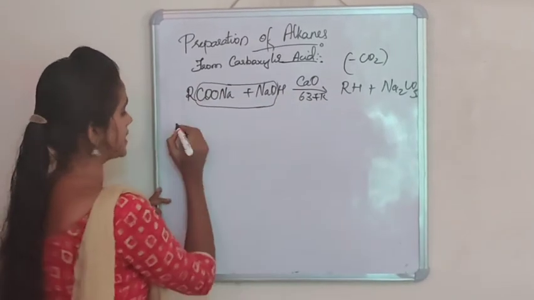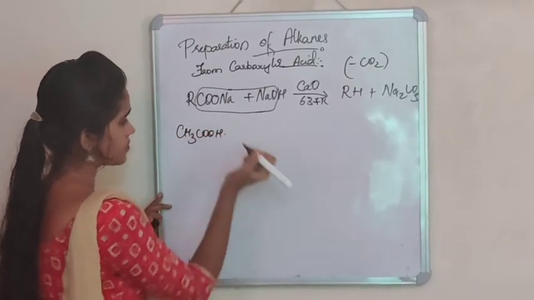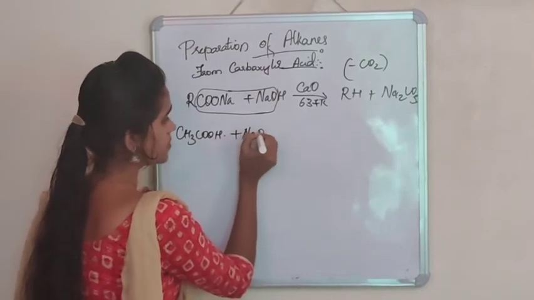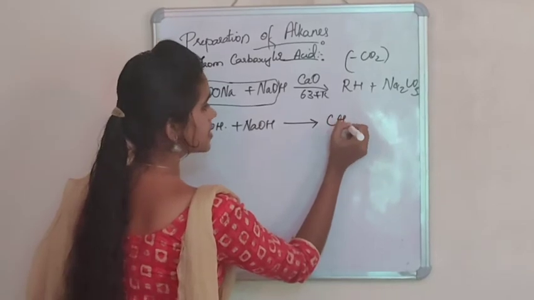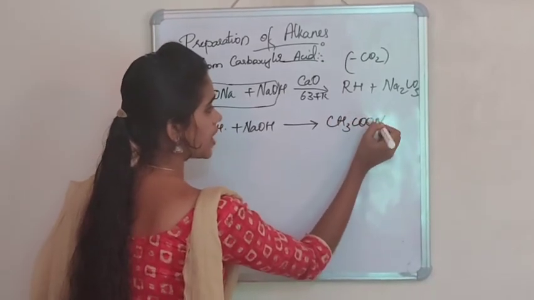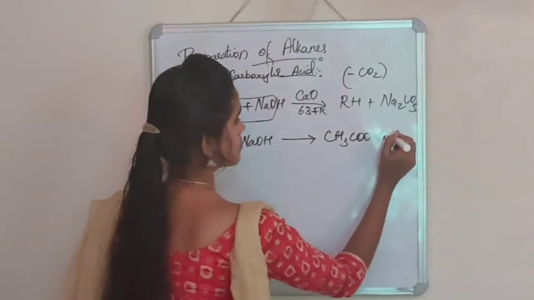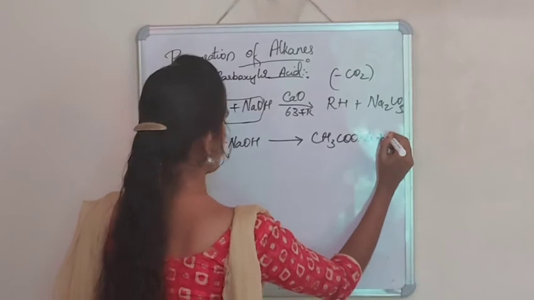So let's consider an example where CH3COOH, acetic acid, is reacted with NaOH to give CH3COONa, sodium acetate, plus H2O.